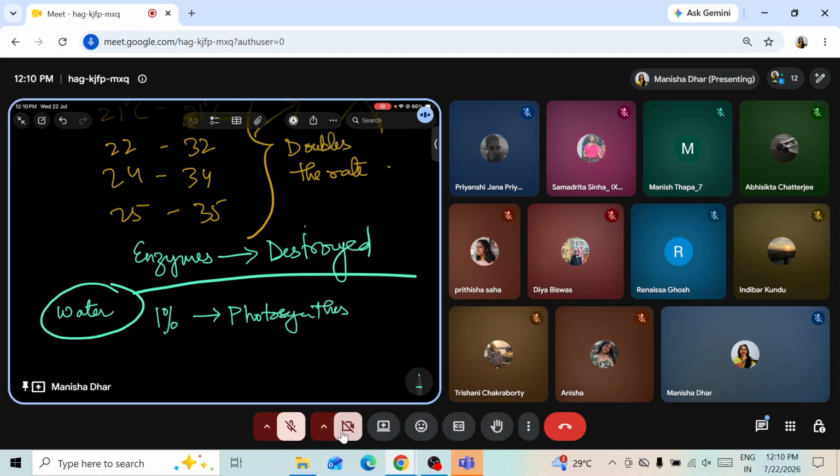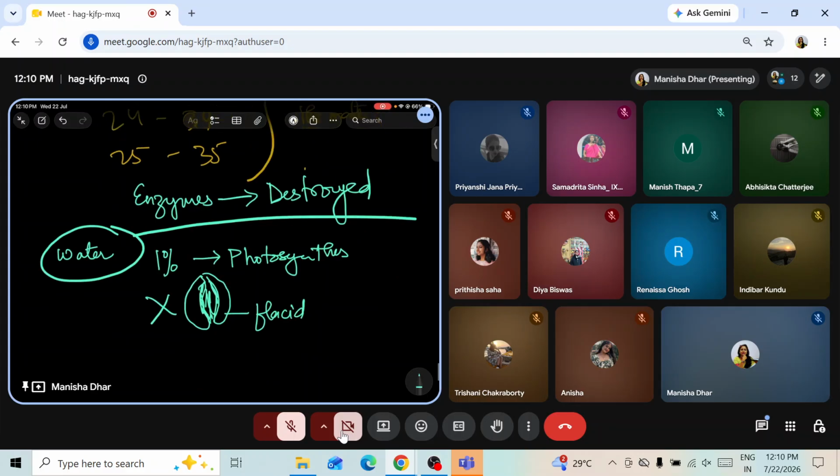If the guard cells are not turgid anymore and become flaccid, the stoma will close, and then no photosynthesis. So the more the plant cells remain turgid, the more will be the rate of photosynthesis. These are the external factors.